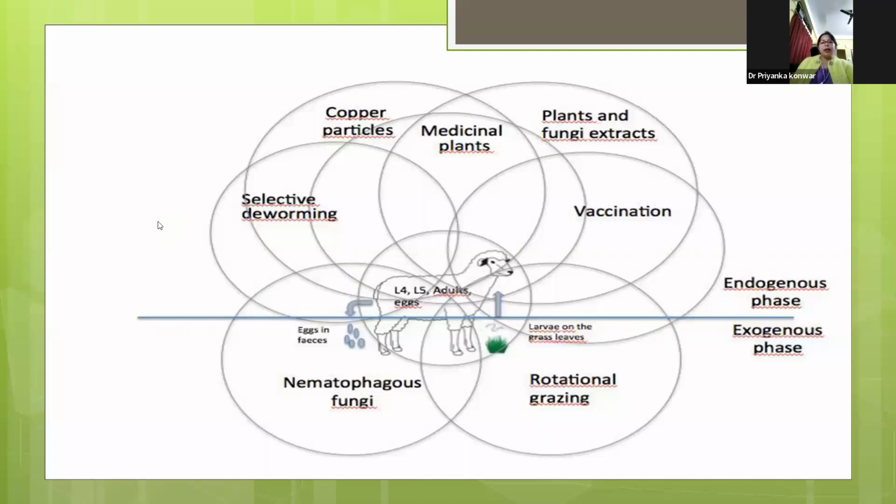Then I gave different levels of protein in the concentrate feed, with the level of protein more than the recommended level given in our feeding standards. The higher the protein I gave, the better the result in combating these nematodosis conditions.